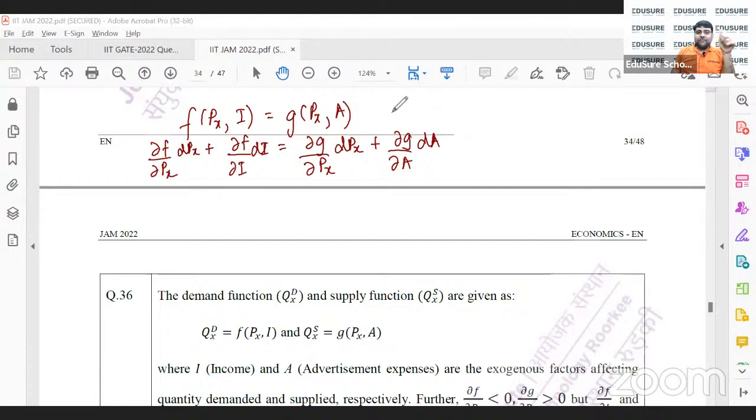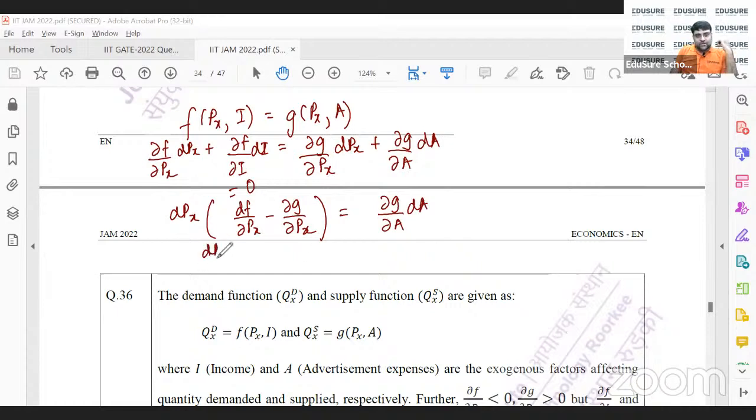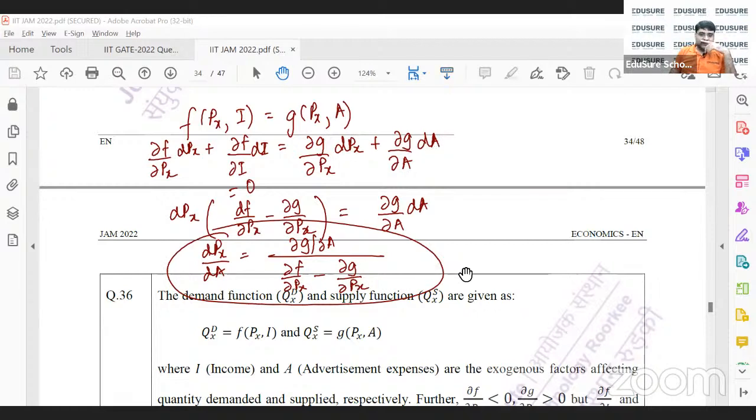So only dpx and da, so the dI part will become 0. Okay, so if I take dpx common, del f del px minus del g del px is equal to del g del a da. This da goes on the other side and you get dpx da is equal to del g del a divided by del f del px minus del g del px. So by complete differentiation, you get this answer: del px dpx da is equal to del g del a over del f del px minus del g del px.